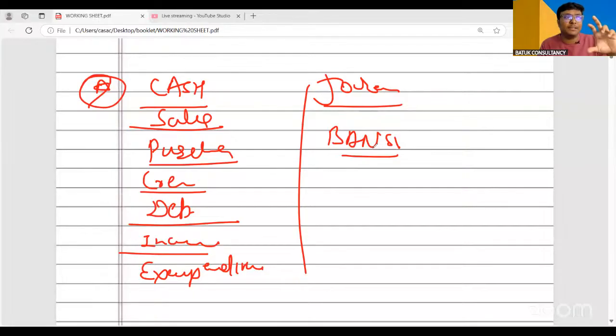These are the specific documents which should be maintained by a particular person under GST or under any law. In income tax also these documents are required. But from GST perspective, your sales ledger very important, your purchase ledger, your creditors ledger, your income ledger, your expenditure ledger. These are the ledgers which is very important.